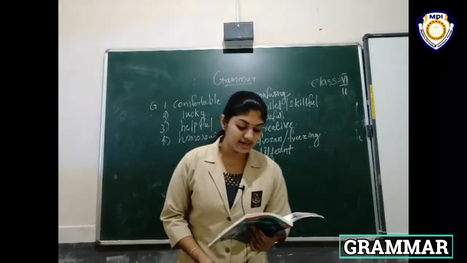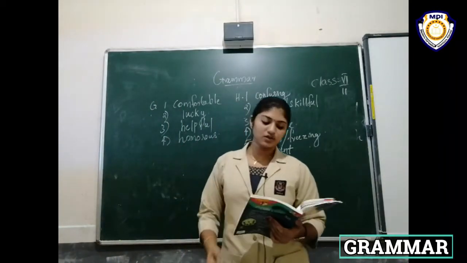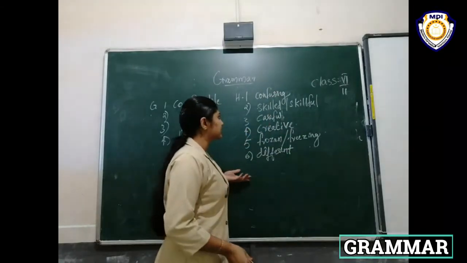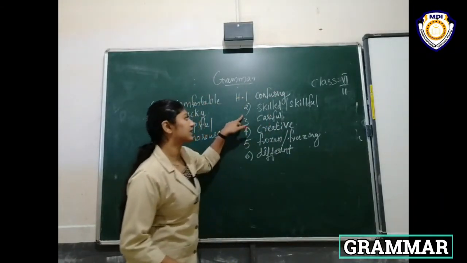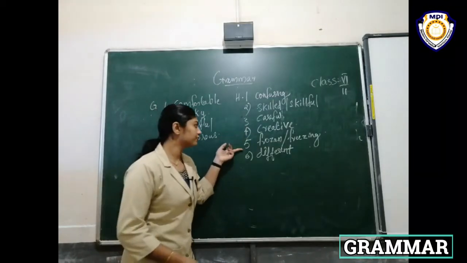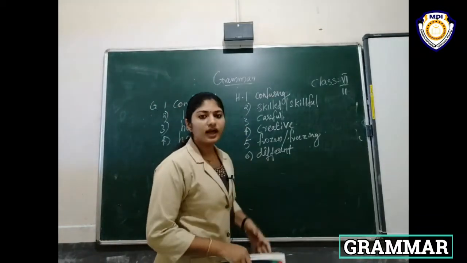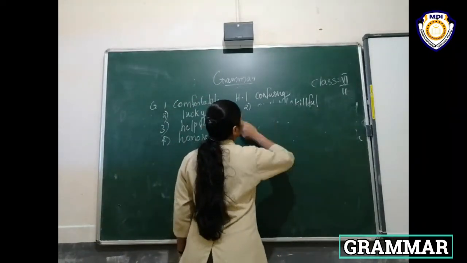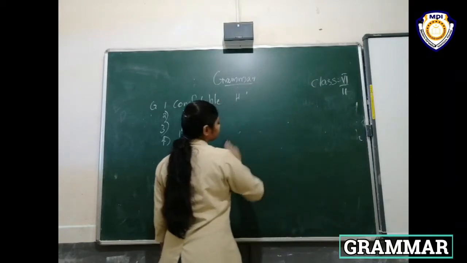Then 7, 8, 9, 10, that is the homework. All of you find out the answers yourself. Next, I hope all of you got the answers. First one, confusing. Second one, skilled or skillful. Careful. Creative. Frozen or freezing. Sixth one, different.